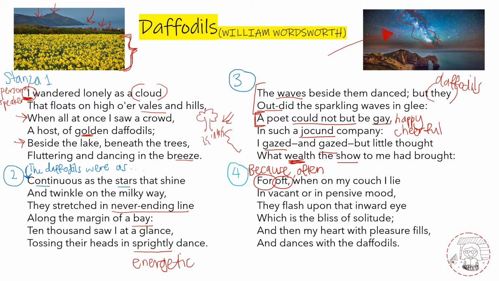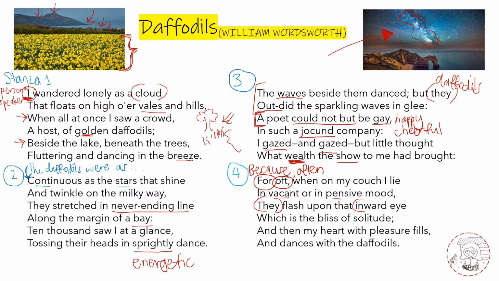He tells us because very often when I'm lying down on my couch, like my sofa, in a vacant or pensive mood. Vacant means kind of like empty, like that kind of mood when you have nothing in your mind. Pensive means like serious, a bit moody. So he's saying like very often when I sit on my sofa and I'm in this slightly moody mood and there's nothing in my mind, then the daffodils suddenly come to my mind. They suddenly flash upon that inward eye, which is the bliss of solitude.